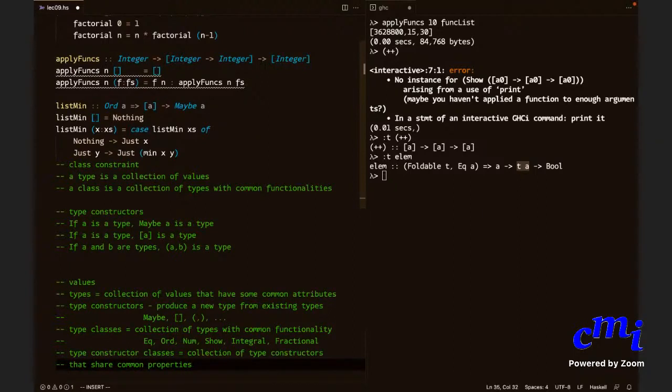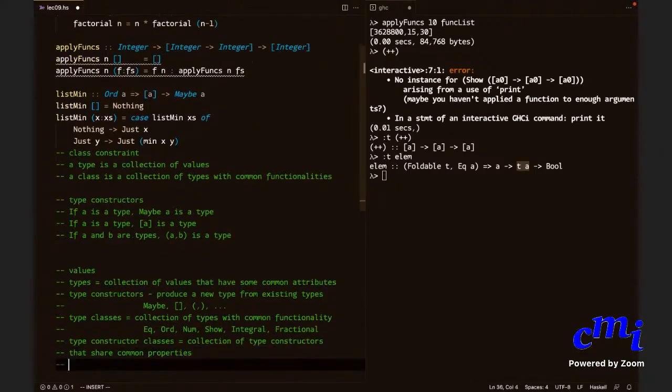Sir, you said type constructor classes also fall under type classes because type constructors are also types. No, not that type constructors are also types. No, I didn't say they fall under type classes. I think they use the terminology, is what I meant. Okay, that's all I meant. So you say Foldable, Traversable.